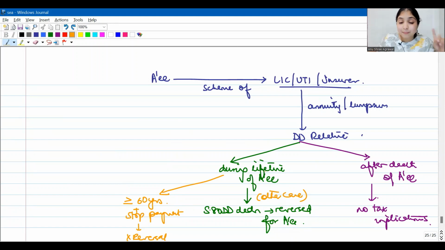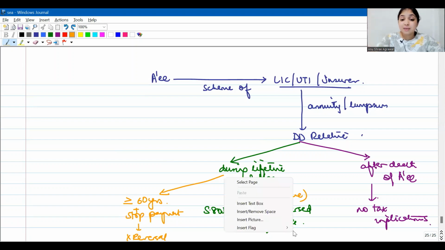This reversal point will happen only if the dependent disabled relative will receive any money from the insurance company during the lifetime of the assessee, but this condition is not fulfilled. If the dependent disabled relative is receiving the money after the assessee has reached at least 60 years of age and stopped making payment, there is no reversal. Only if the dependent disabled relative receives money before the assessee can reach 60 years of age, only then there will be a reversal for the assessee. This is the second amendment.